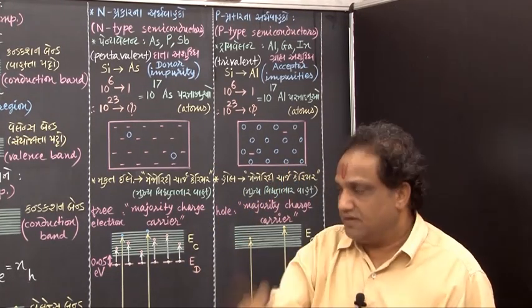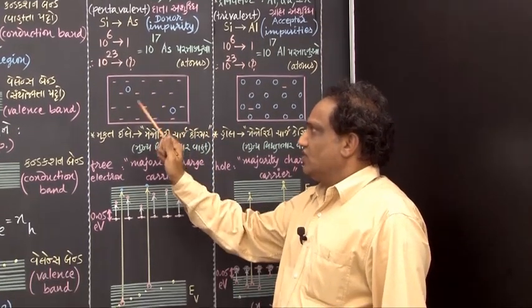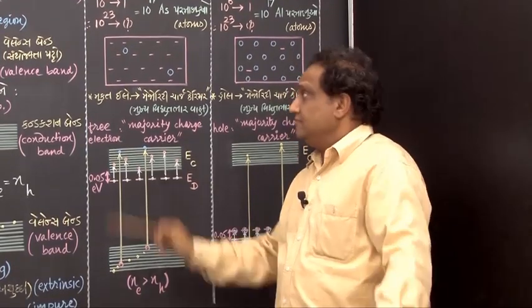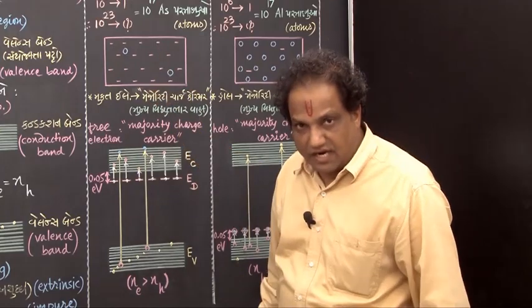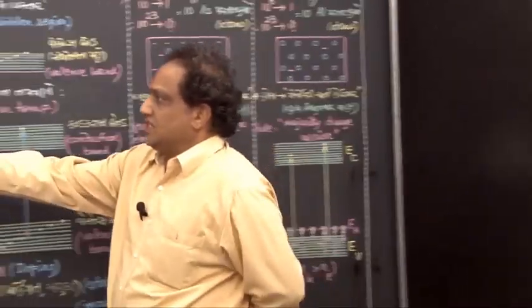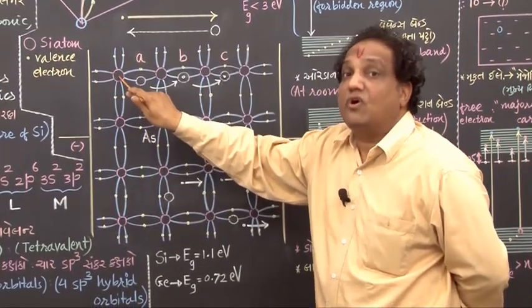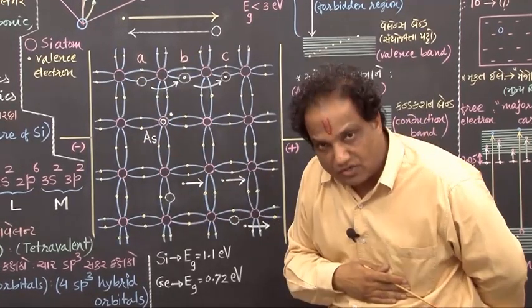Got it? Fine. Here you may find the number of free electrons very large, but please don't be misguided that this is electrically negative. No, it is not electrically negative, it is electrically neutral, because if this is a silicon atom, then inside the nucleus we have 14 protons, and outside in all we have 14 electrons.